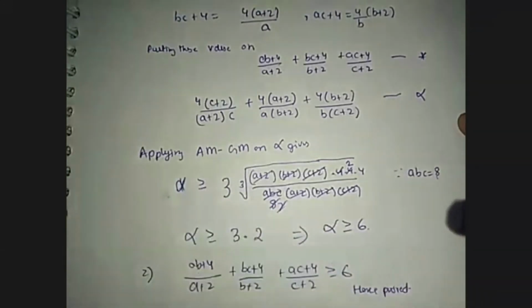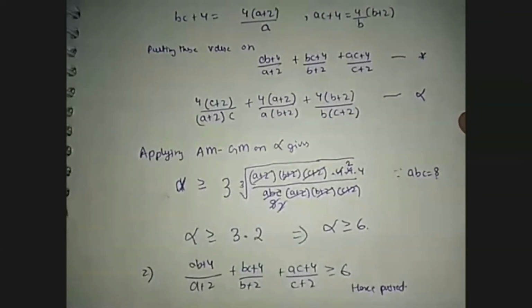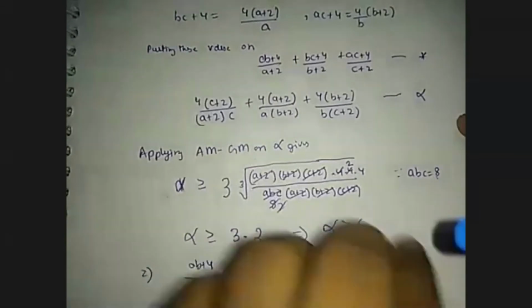So I'm going to do another problem, that is JBMO 2014 shortlisted problem.